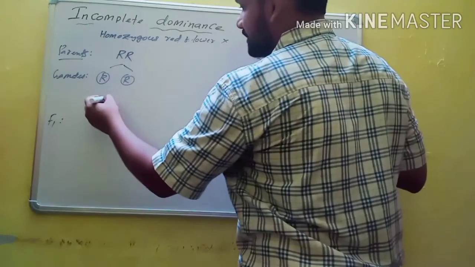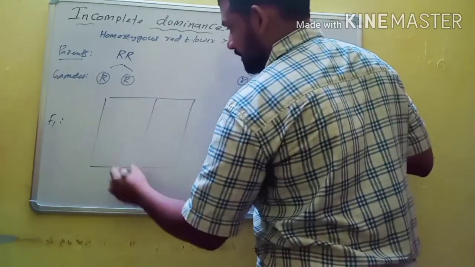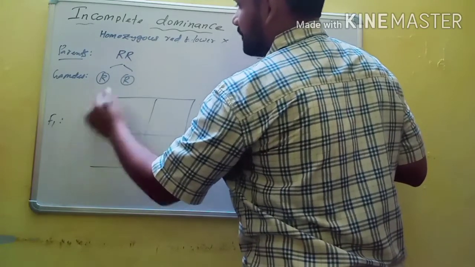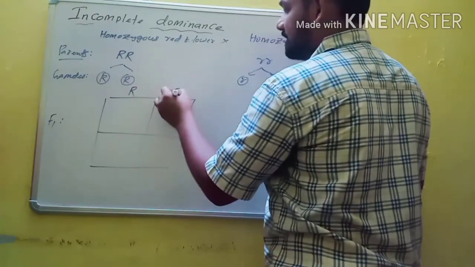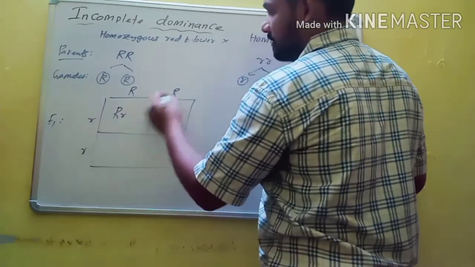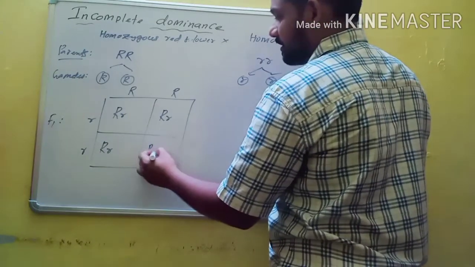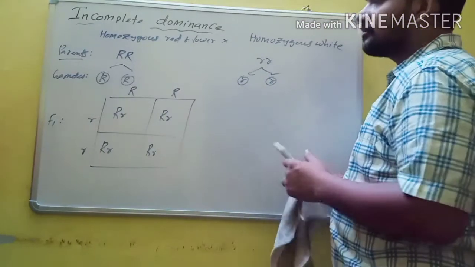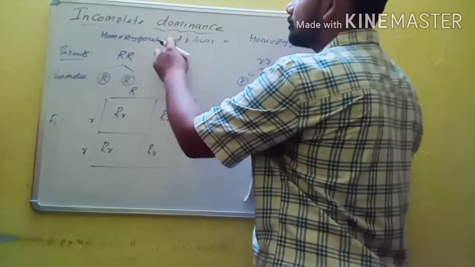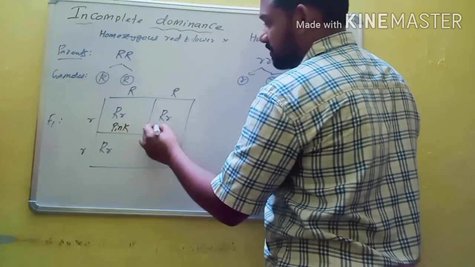So in the F1 generation, all plants... with the help of the Punnett square, this is one gamete. For example, this is male, this is one gamete, and this is another gamete. These are the two gametes. Capital R and small r, and again capital R and small r, again capital R and small r, capital R and small r. According to the law of dominance, capital R and small r is heterozygous, and heterozygous should also be a red flower. But here, capital R and small r is a pink flower.